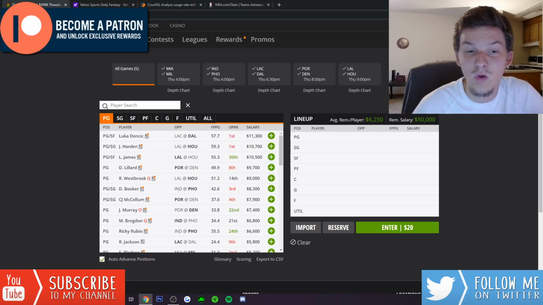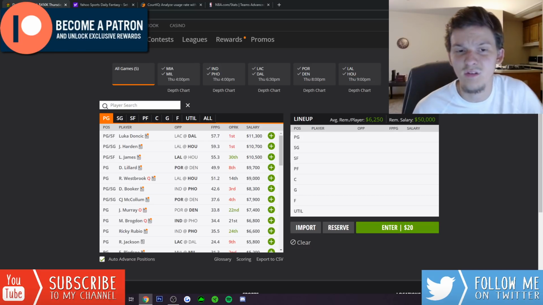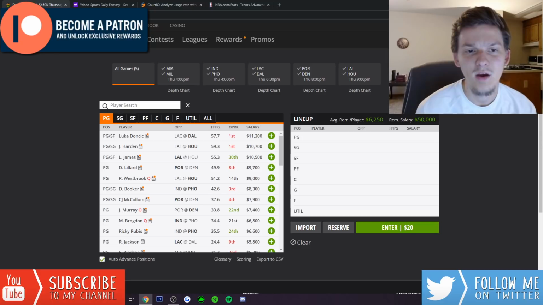Russell Westbrook popped up on the injury report. He is questionable. Jamal Murray didn't play on Wednesday. The Denver Nuggets are on a back-to-back, so we'll have to see if Jamal Murray plays. Malcolm Brogdon also questionable. Jimmy Butler is out. Goran Dragic is questionable. So a ton of injuries that we'll have to watch heading into Thursday's slate.